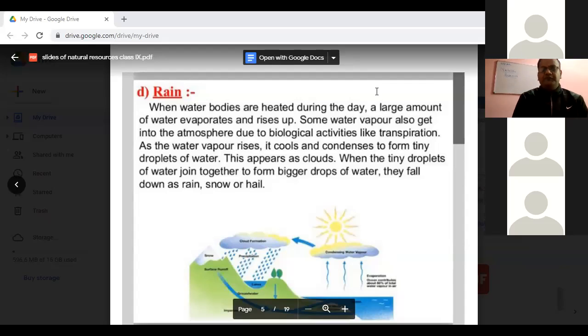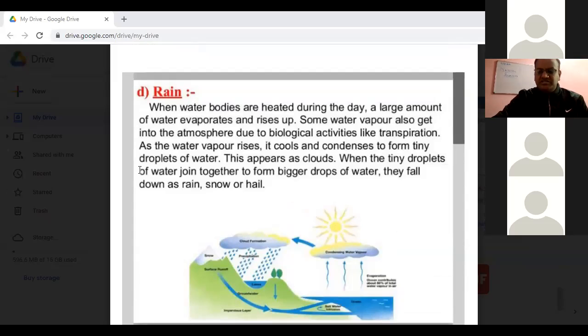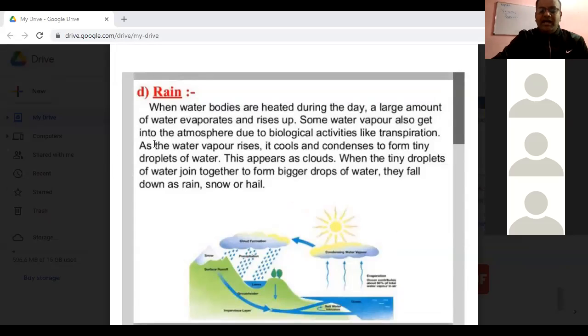Rain is formed. Very good, Pallavi. Very well explained in a brief way. So definitely, students, as you know from your previous or junior classes, when the water bodies are heated during the day, a large amount of water evaporates and rises up. And some water vapor also gets into the atmosphere due to biological activity like transpiration. Here one term is being added: not only does the water from the heated water body evaporate and form a cloud, water is also added from biological activity like transpiration.